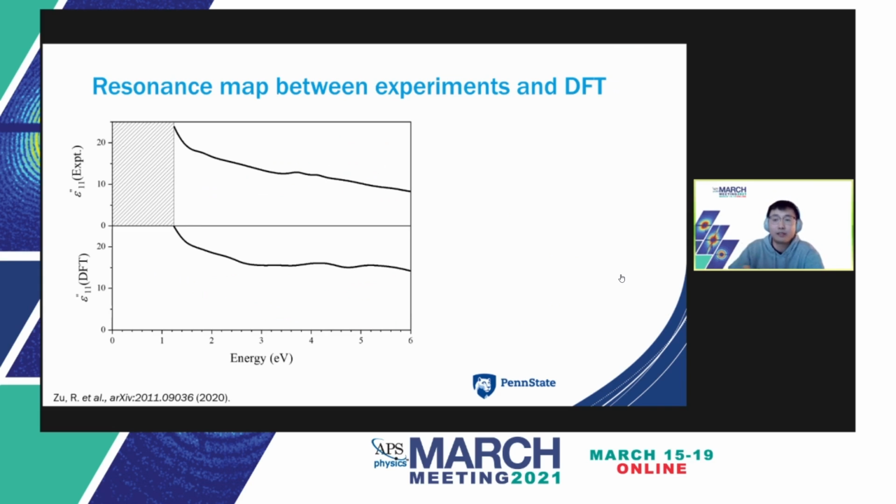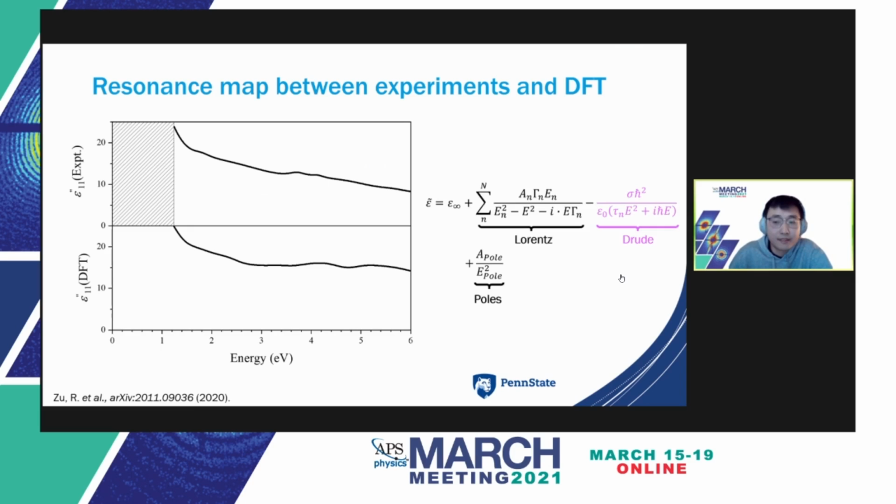Next, we look into the macroscopic resonance and conduct the fitting of the dielectric function using Lorentz oscillator and Drude response. Firstly, the total imaginary dielectric function obtained by experiment and DFT are shown, and the fitting equation is shown at the right. Here we focus on the Lorentz resonance and Drude response, which correspond to the second term and third term of the equation. The first broad resonance shown in blue is a resonance at 2.9 eV.